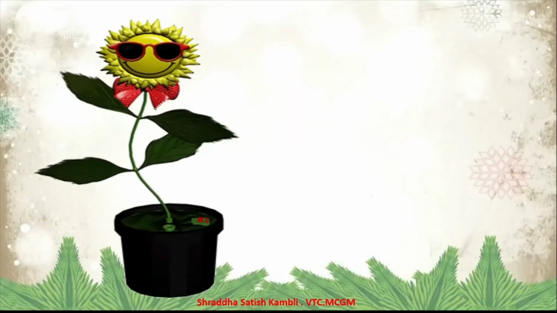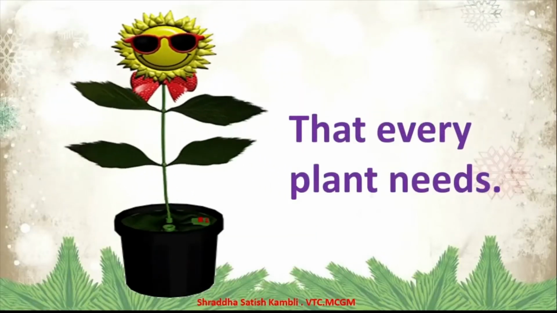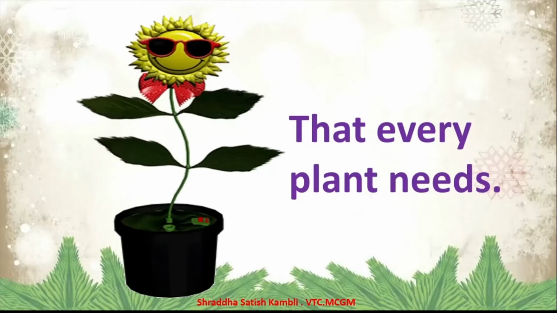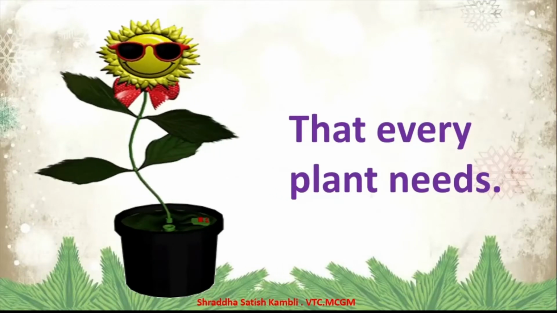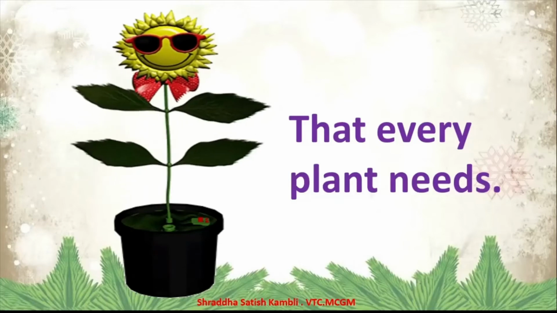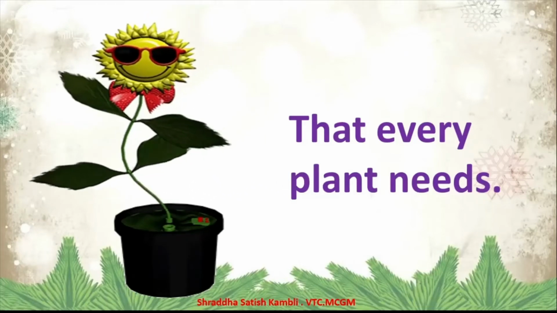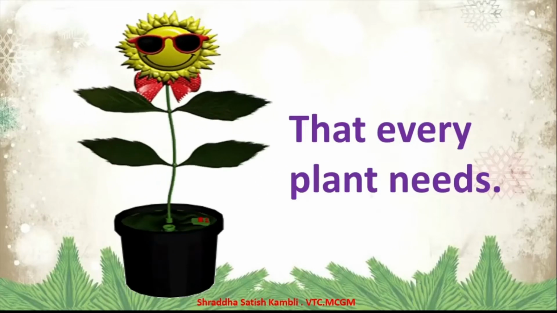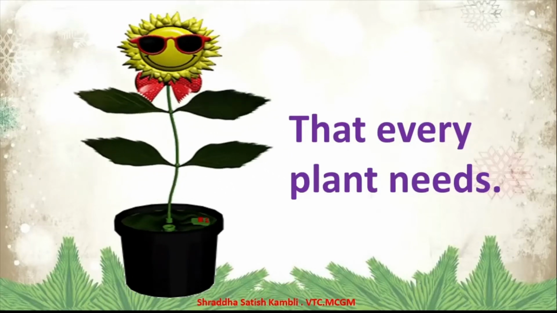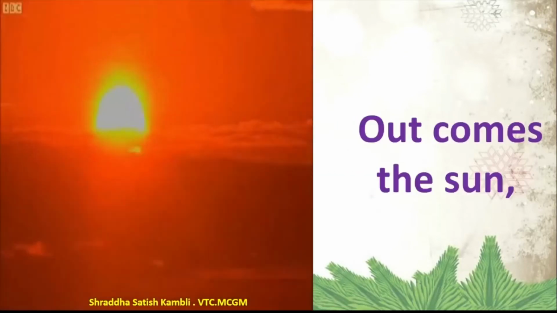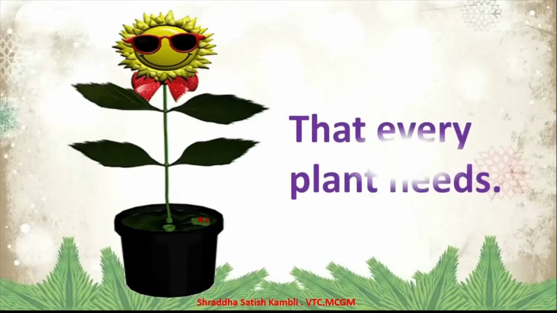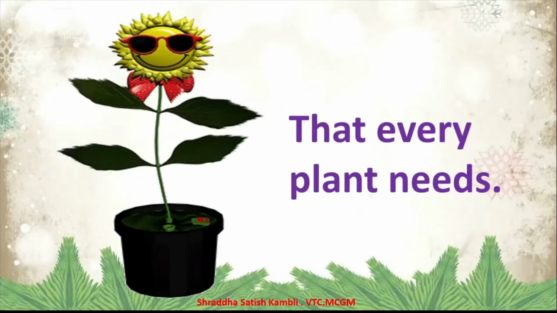So again the sun came out. Out comes the sun that every plant needs. So every plant, it loves the sunshine. All the plants, they want sunshine. And when there is sunshine, they dance like this happily. Can you see how the plant is dancing? So out comes the sun that every plant needs.